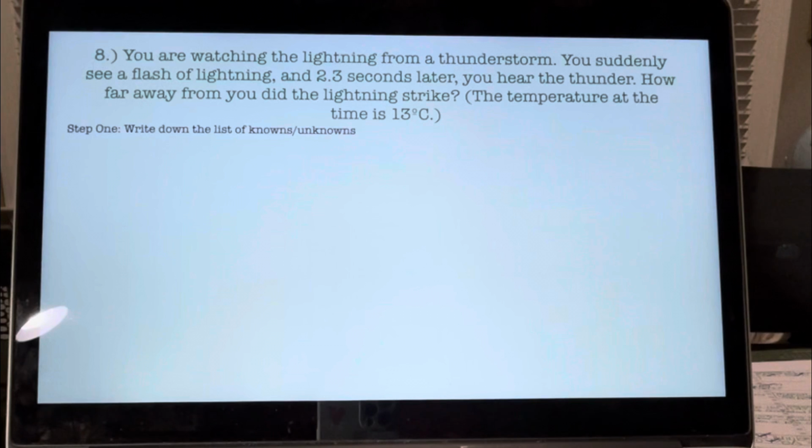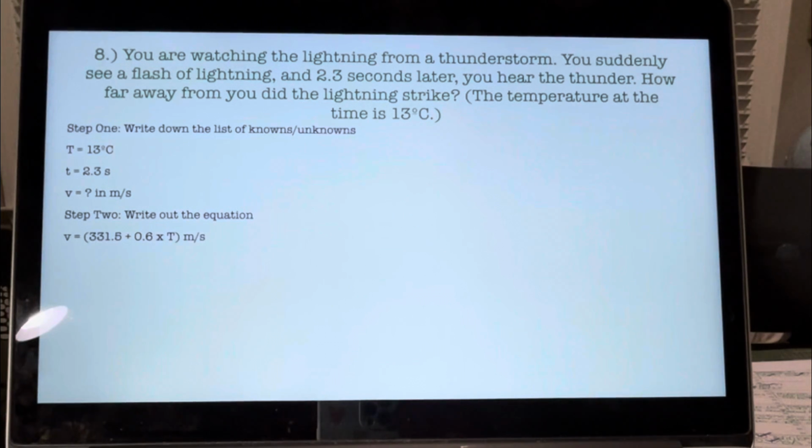All right, so step 1, write down the list of knowns and unknowns. We have the temperature at 13 degrees Celsius. We have the time at 2.3 seconds, and we're trying to figure out the speed in meters per second. Step 2, write out the equation. The speed equals 331.5 plus 0.6 times the temperature in meters per second.